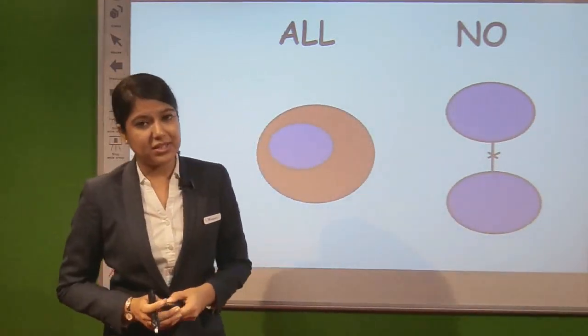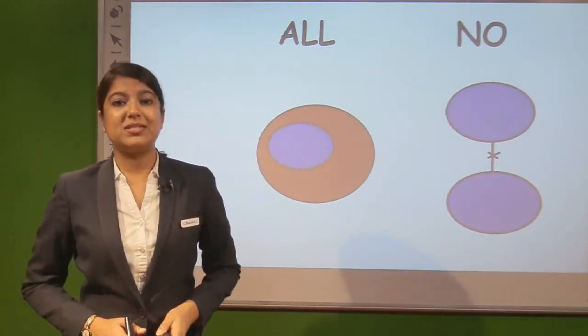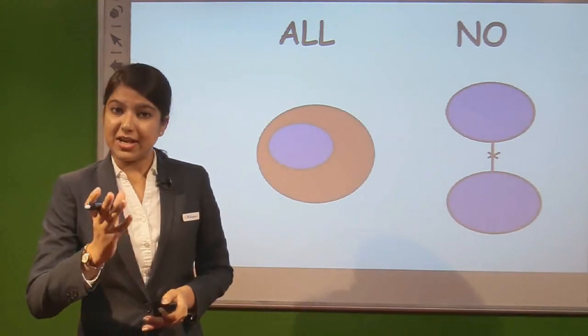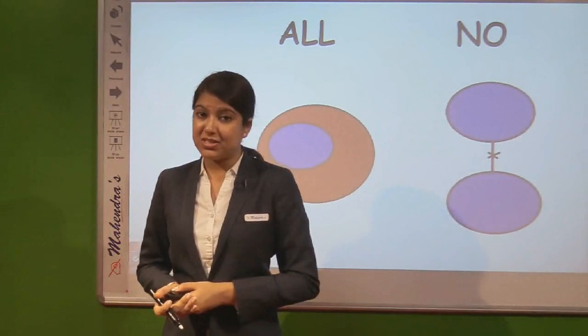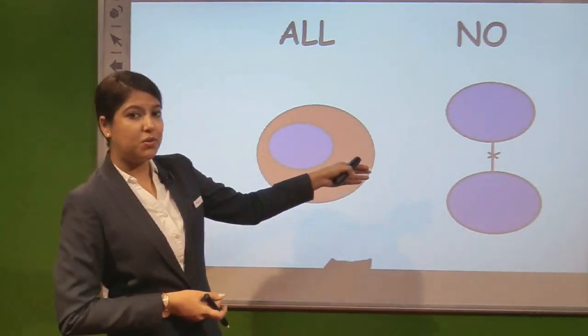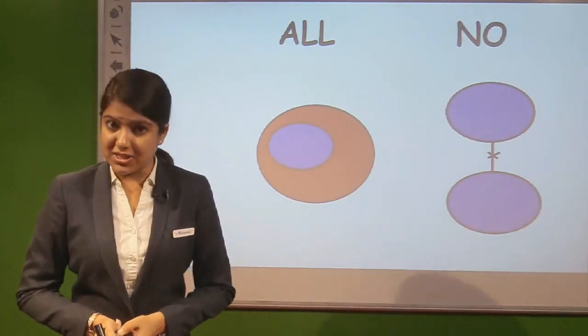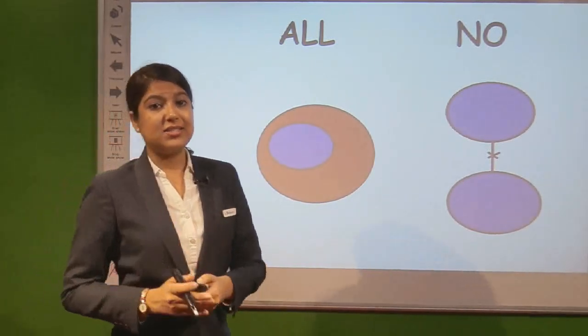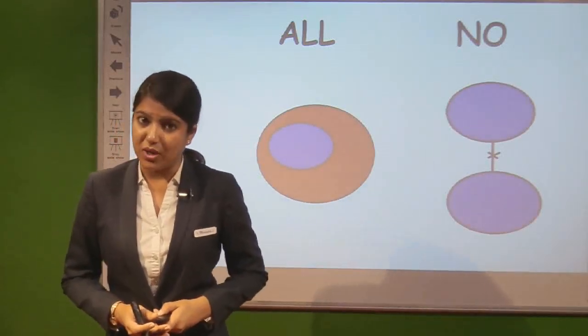That means if the statement says all A are B, then A would be residing inside B. But if the statement says no A is B, that means a no relation diagram, and this is represented with a line and a cross, which declares a character is not connecting, not relating with the other one.